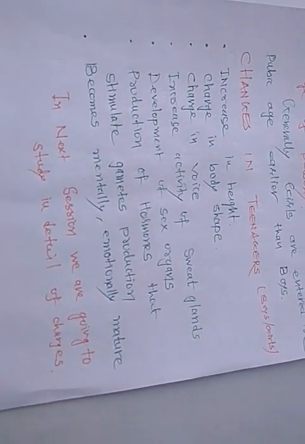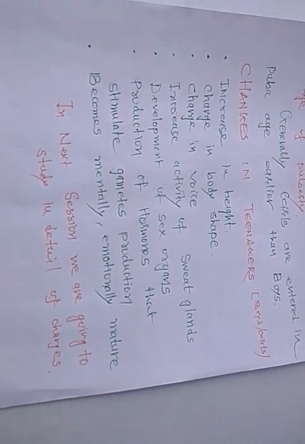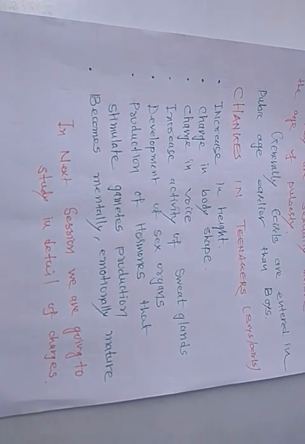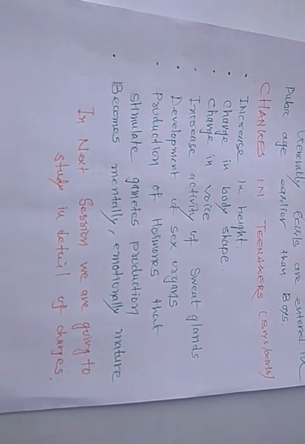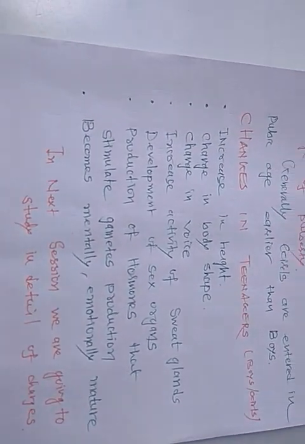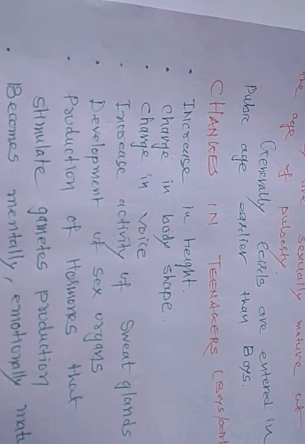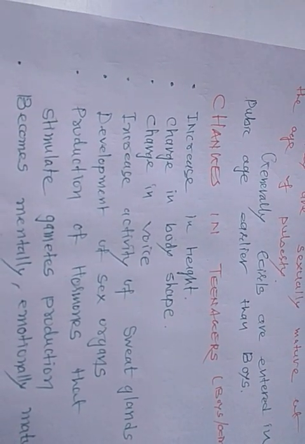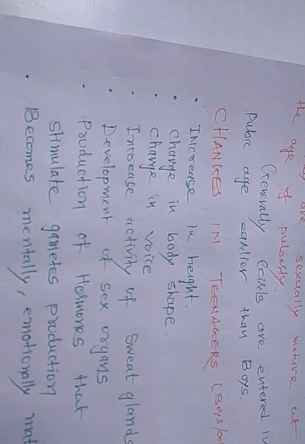Now the next point: changes in teenagers, for both boys and girls. What different types of changes do you observe in teenagers? First of all, you can observe an increase in height.